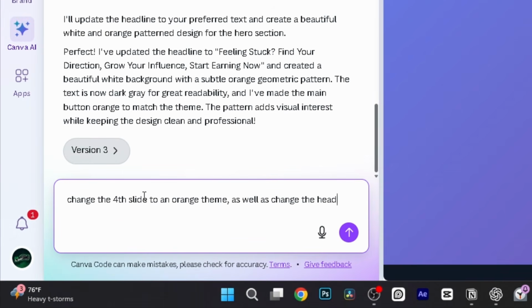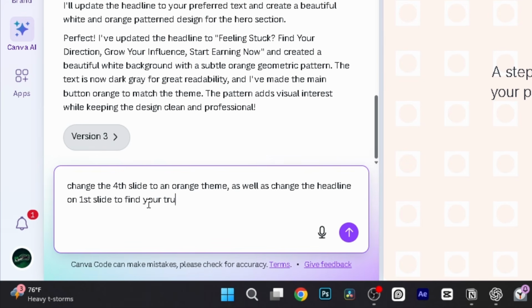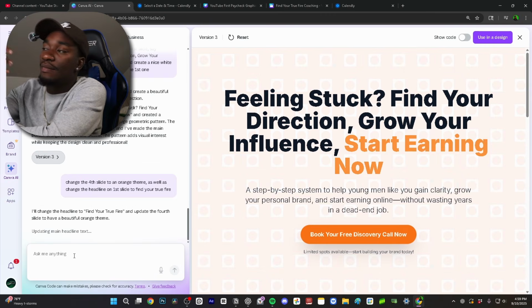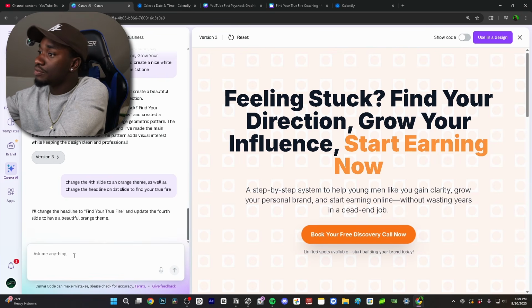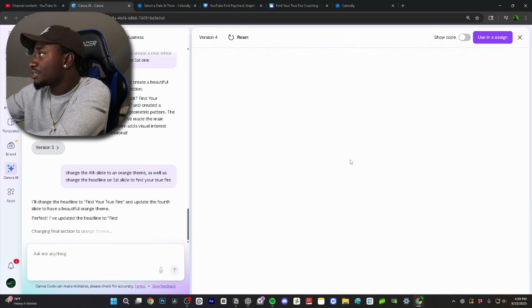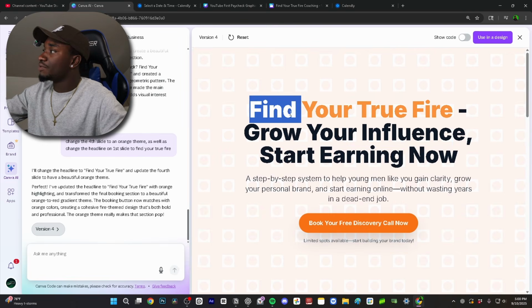Change the headline on the first slide to "Find your true fire." That's what I have for my main thing anyway. So it's going to update the main headline text, and the fourth slide is going to turn back to orange instead of being purple. As you guys can see now, it's version 4. Find your true fire, grow your influence, start earning now. It kind of explains what I mean by this.